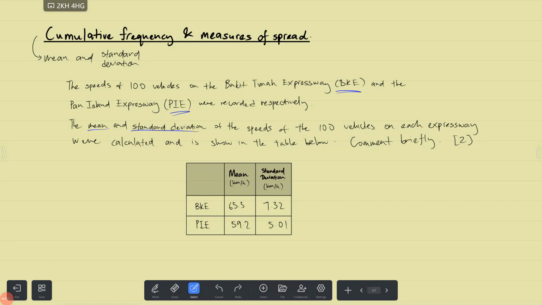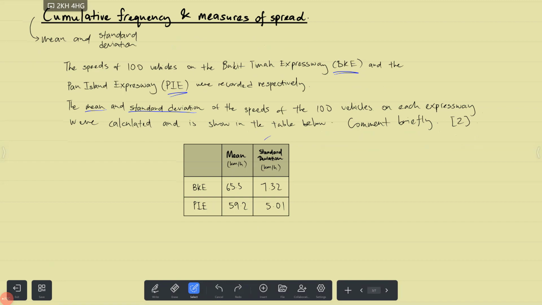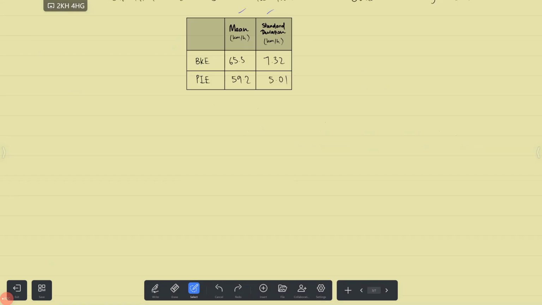So there's no need for you to calculate the mean and standard deviation in this question. It's already given. And the question will ask you to comment briefly, and if you find yourself having this question in an exam, it will award you 2 marks if you complete it and write everything fully. So what you're looking for is actually 2 comments and 2 pieces of evidence, one following each of the comments. So in the table, you have your standard deviation and your mean as well. So let's go down over here and have more space to write.